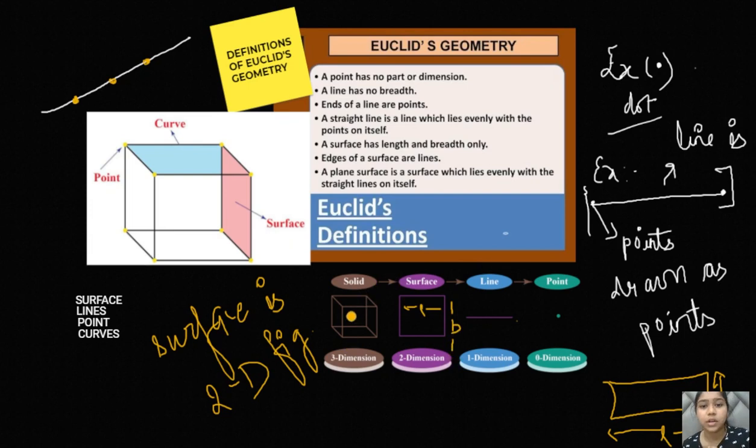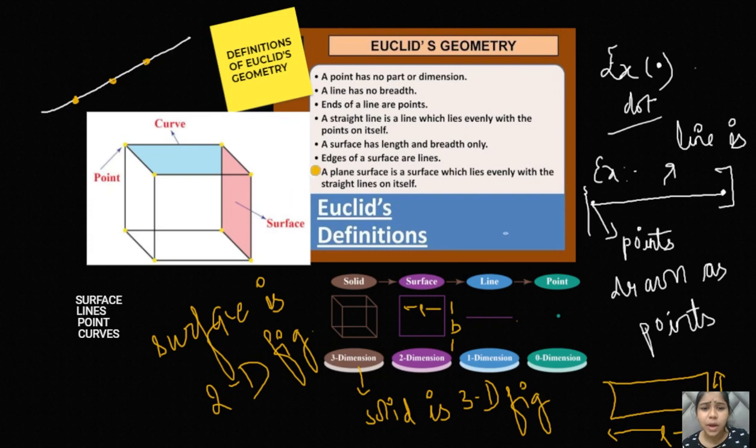Then a solid. Okay, so what do you mean by a solid? A solid is basically a 3D figure. We call a solid a 3D figure. It can be a cube, it can be a cuboid, it can be a sphere, it can be a hemisphere, it can be a cone, frustum, anything. Okay, so just leave this.